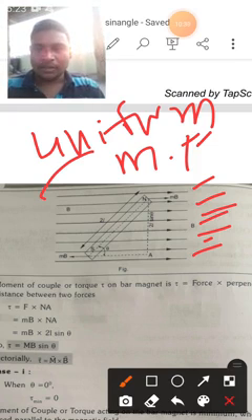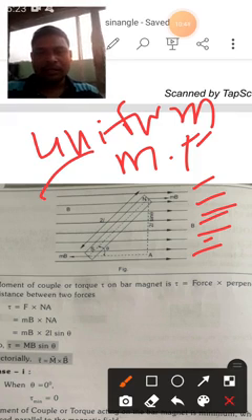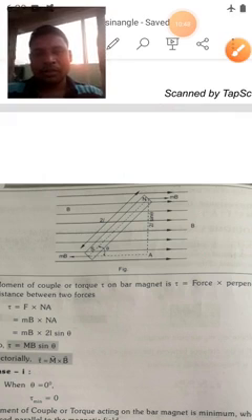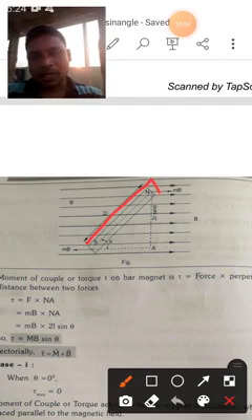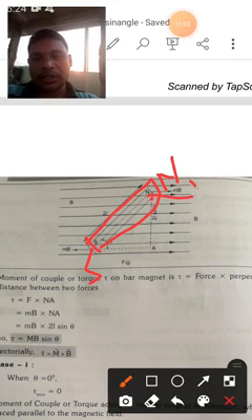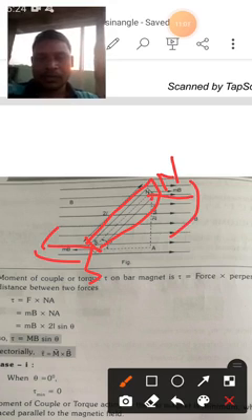I think you have some idea up to now. In this uniform magnetic field you are going to place a magnet. See here, this is a magnet. This magnet you are going to place in a uniform magnetic field, with north pole and south pole. Then what is the force acting on the north pole and what is the force acting on the south pole? What are the forces?